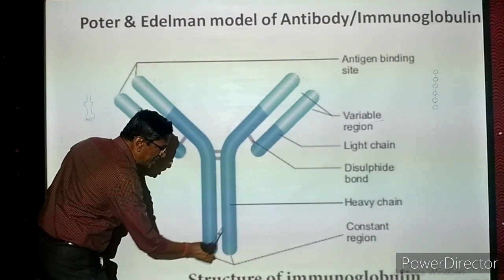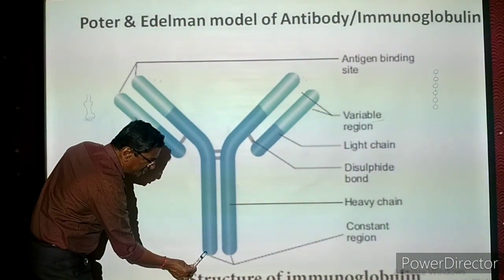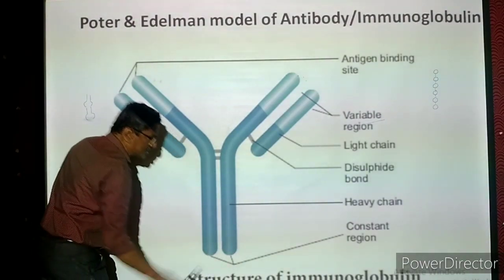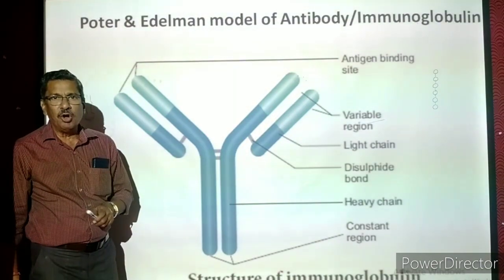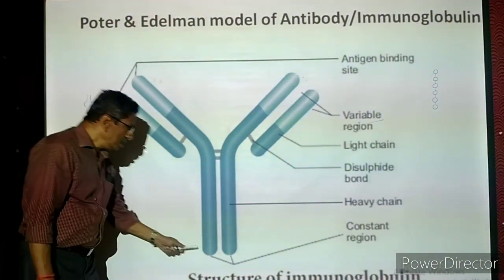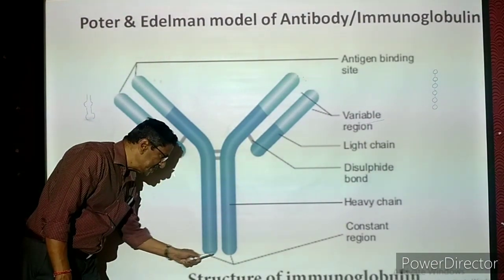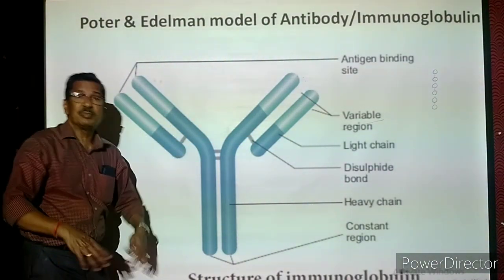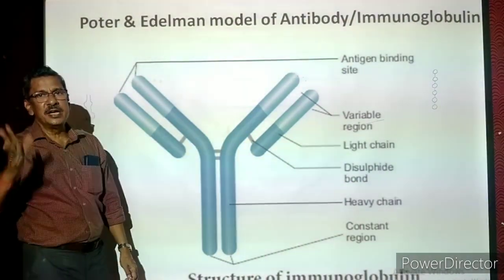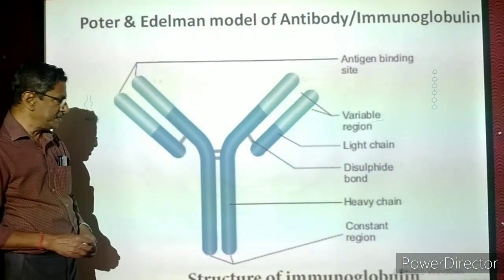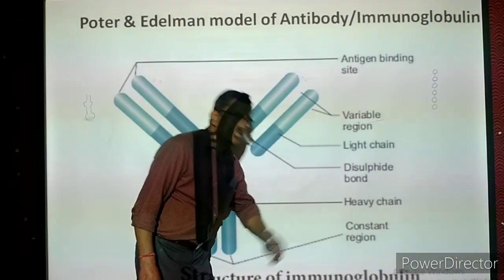Now we are coming to the functional region. If you take the heavy chains, 2 heavy chains are there, at the bottom of the heavy chains, there are certain special spots present. The spots are acting on microorganisms. But chemically all the spots which are present, for example here 3 spots are there, here also 3 spots are there, sometimes it may be 4 or 5. The spots are chemically identical to each other, similar to each other. So we are calling these spots constant regions.